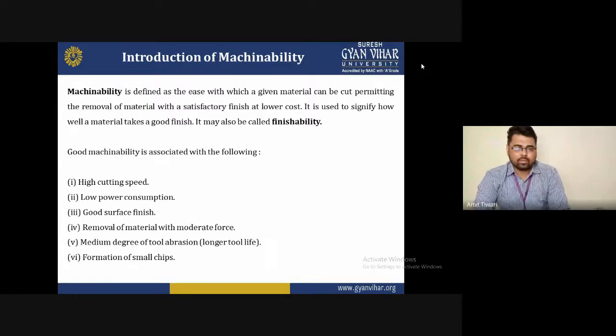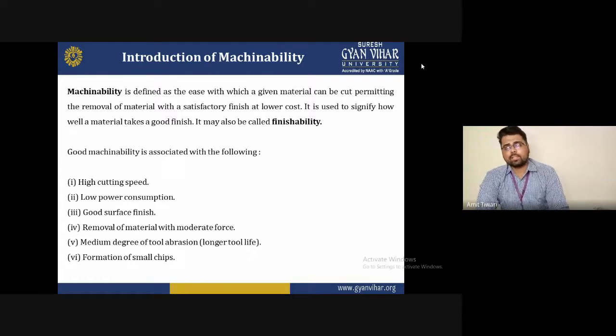That's why the first point we mentioned is the high cutting speed. With the high cutting speed, we achieve good machinability. More material will be removed, and we will achieve a good surface finish with the help of the high cutting speed.